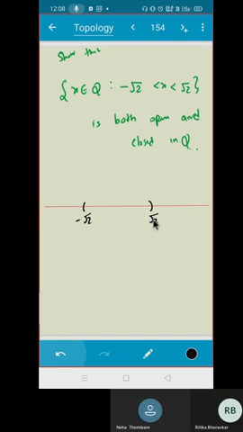Can you prove it is a closed set? What is the complement of this? Say if I take B, what is B complement? Can you tell me? The set of y belonging to rational such that y is less than or equal to minus root 2.